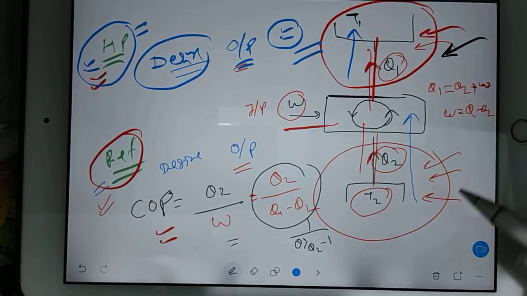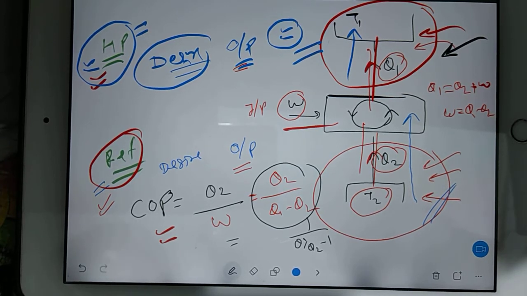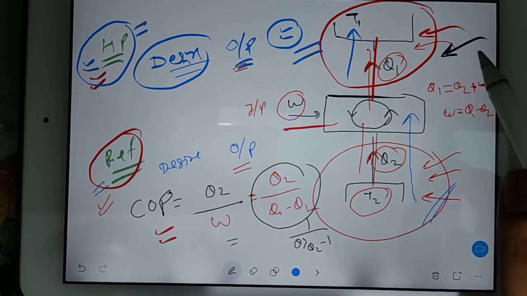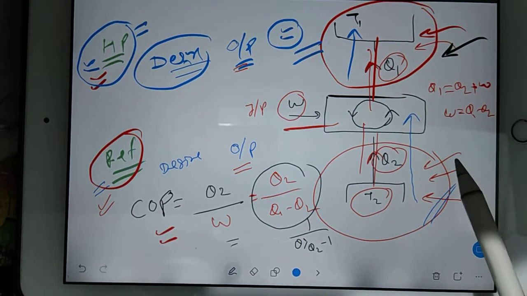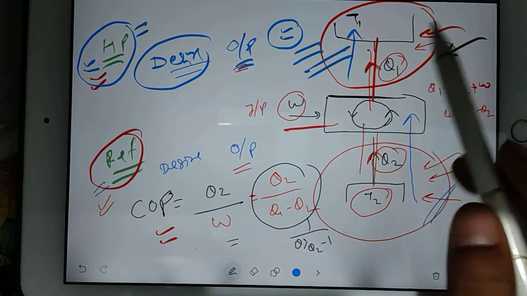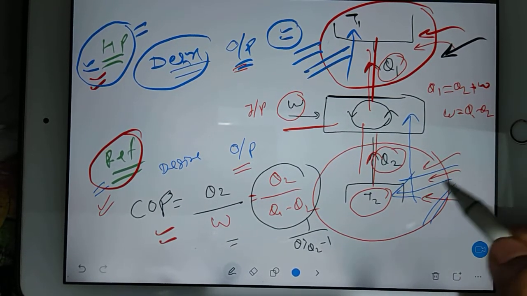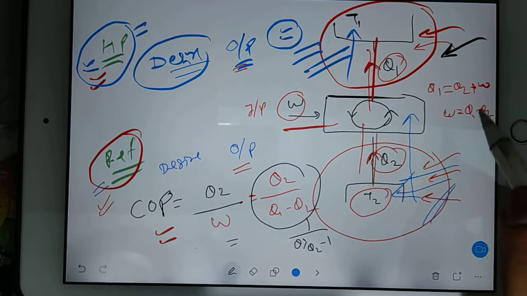In summer season, you can consider this as a refrigerator. It means the same device can behave like both. So the rate of heat absorption should be here, and the rate of heat emitting should be here. I will change the page, I have to explain something.